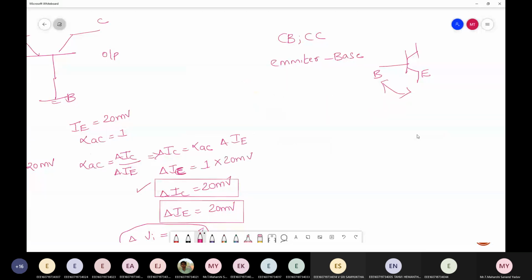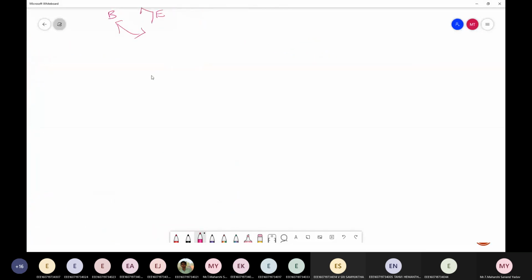What is a Zener diode? And why should I use a Zener diode? Initially we learned the PN diode. Then what is the use of a Zener diode? I don't remember well. You don't know?